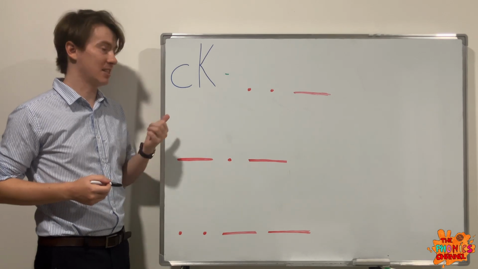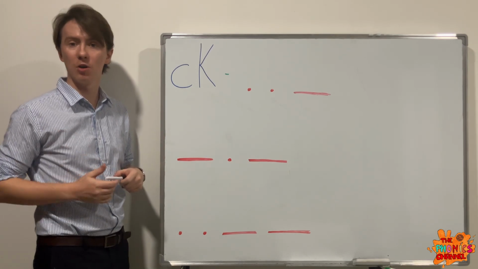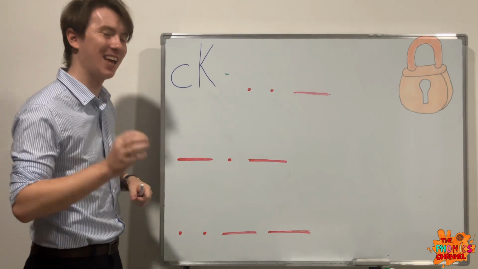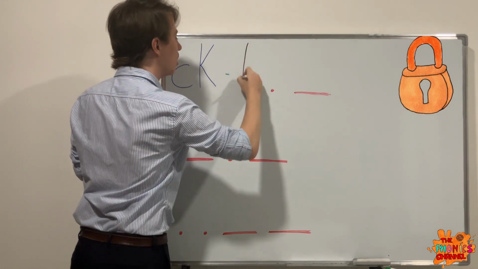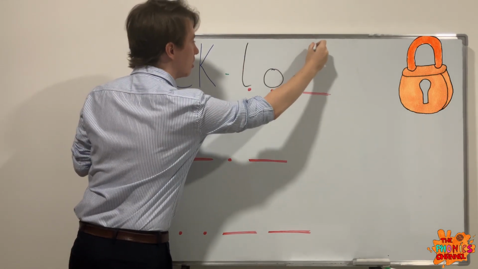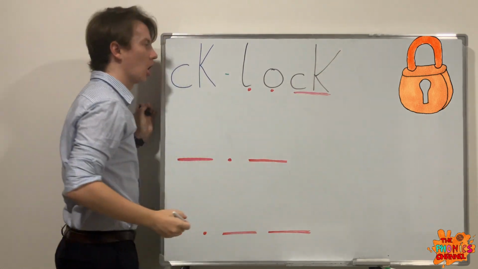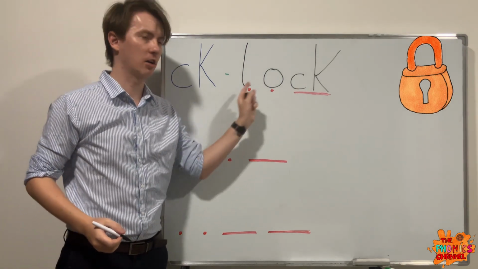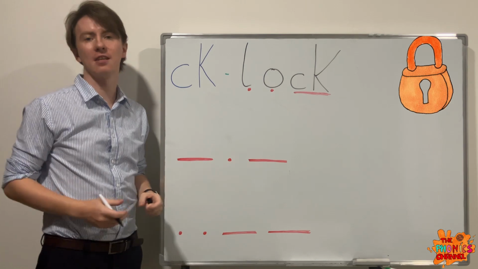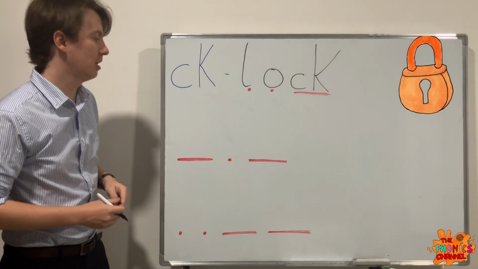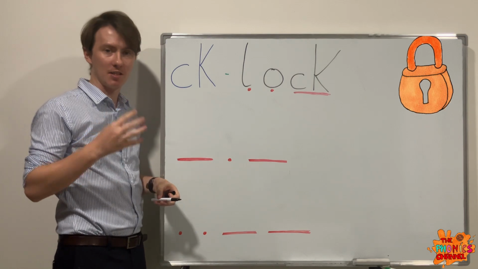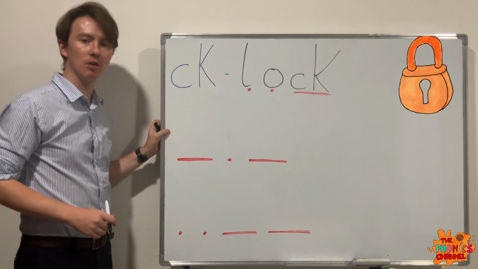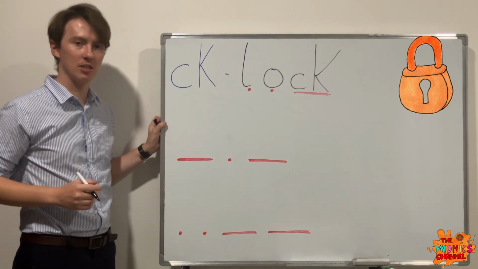So let's put this digraph sound into some words then. Our first one is lock. Lock. L-O-K. Lock. The door has a lock. Here we have 4 letters and 3 sounds. Lock. Okay, super. Let's go on to our next word then.